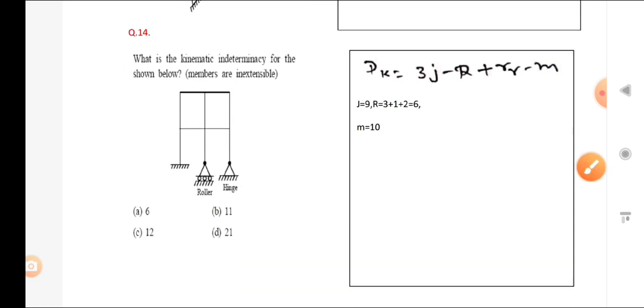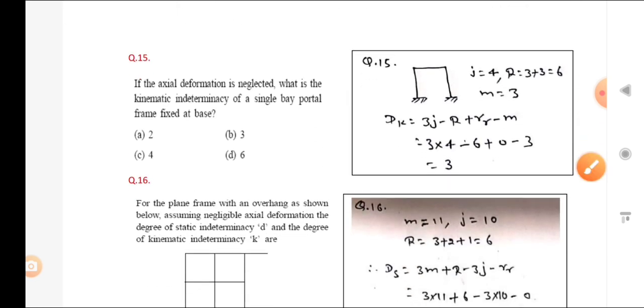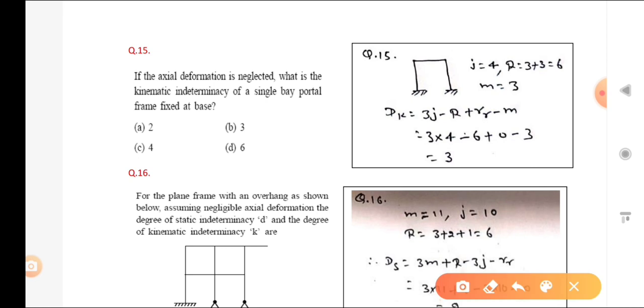Okay, now next question. Previously we have also solved this problem. If the axial deformation is neglected, now they are saying that axial deformation is neglected, meaning members are rigid. So the equation is how much? 3j minus r plus rr minus m.